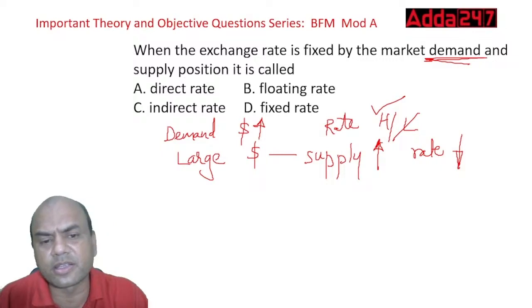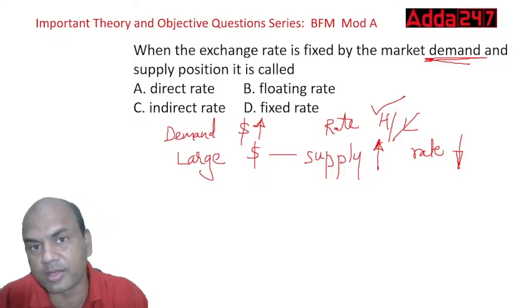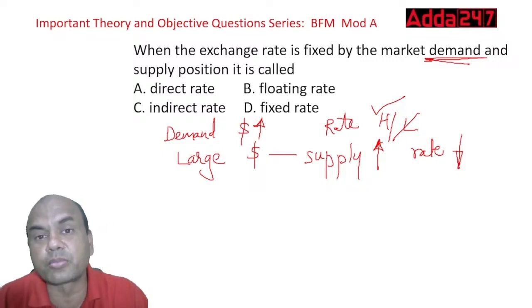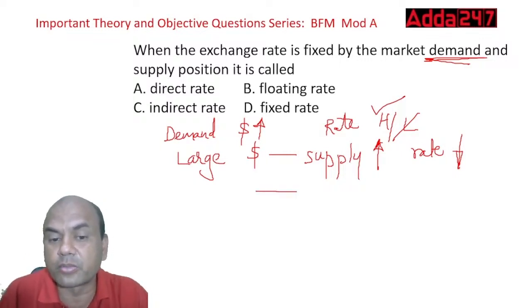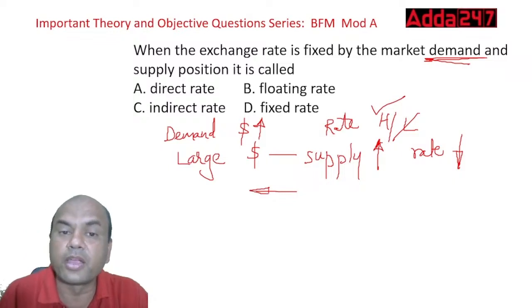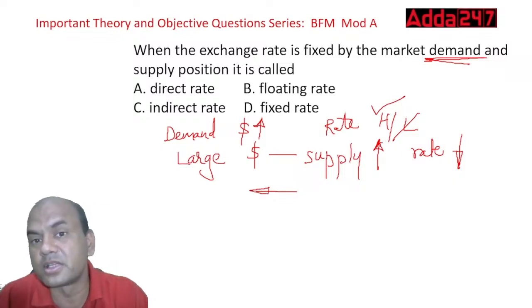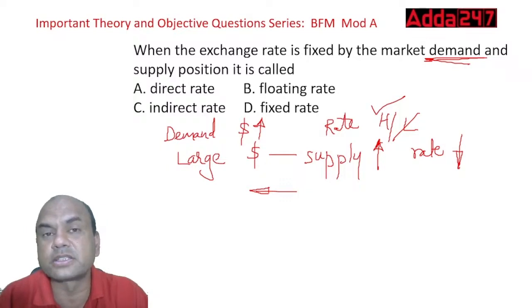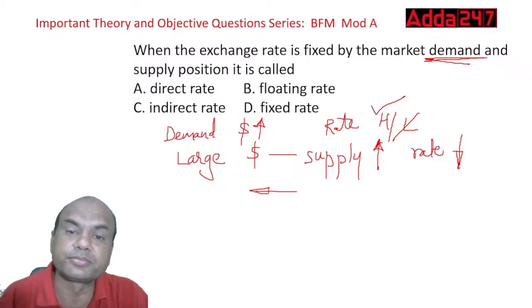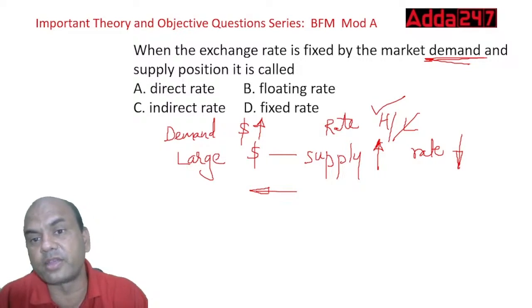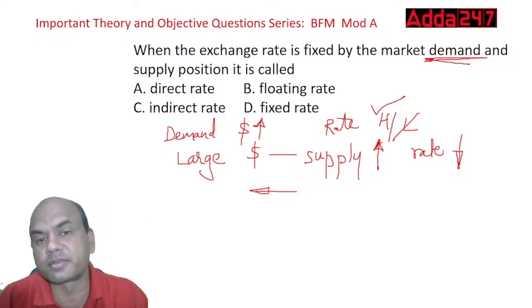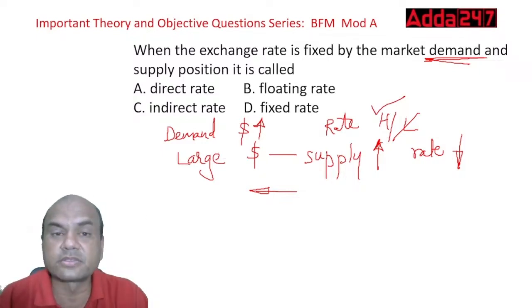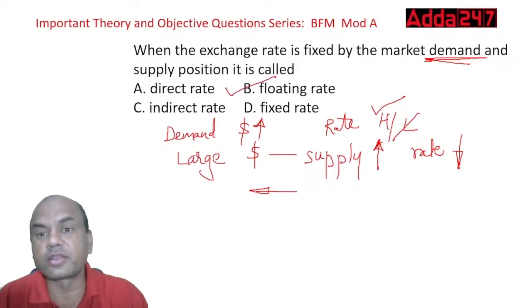And vice versa. If all the investors are moving out of the country, so dollars are moving out, then there is less supply of dollars in this country. Then the rate will go up. So what is this called? Whenever it's decided by this demand and supply position, it is called what? Direct, floating, indirect or fixed rate. It is called floating rate, correct?